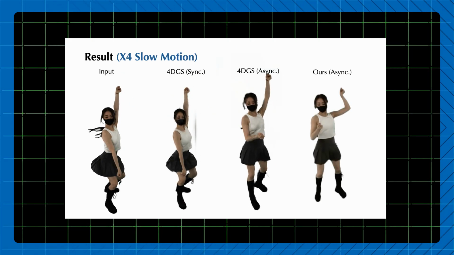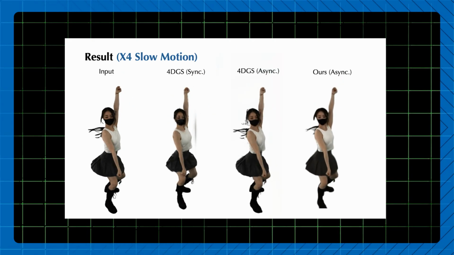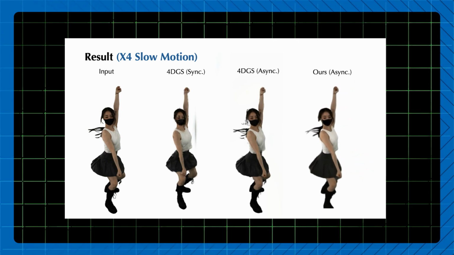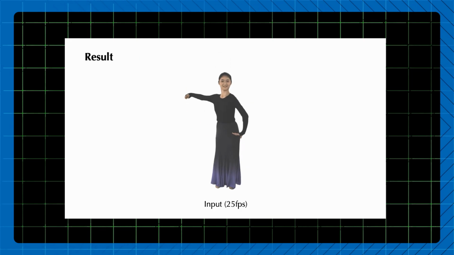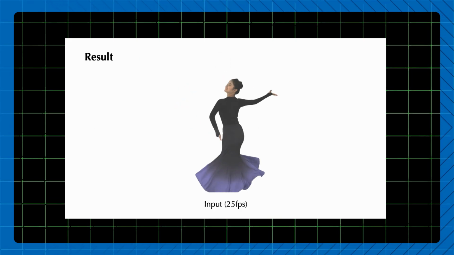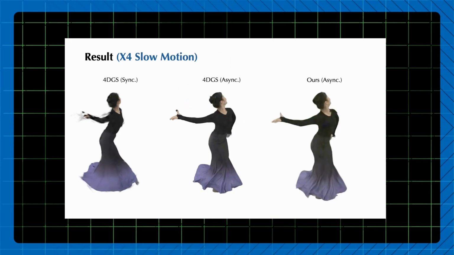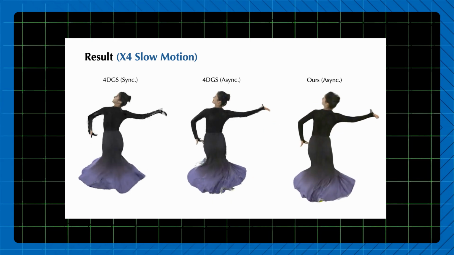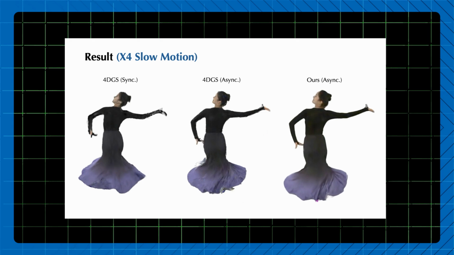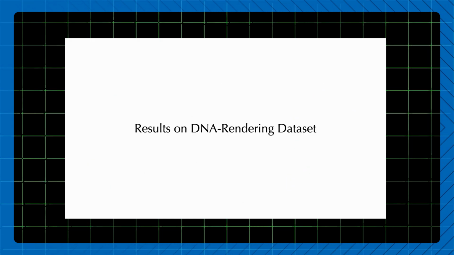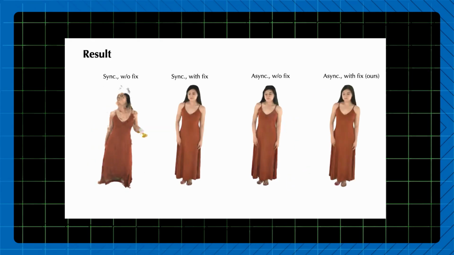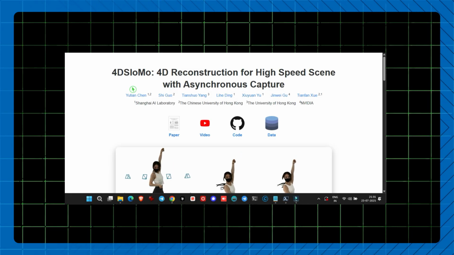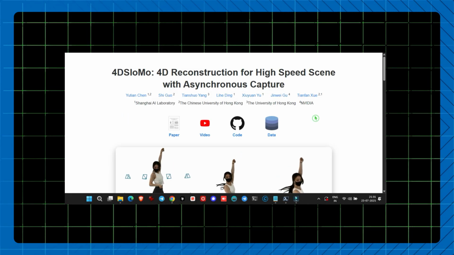The most impressive feature? This AI can generate quality of 100 to 200 frames per second without any special camera. You get footage that was previously only possible in professional studios. You can use this for sports, action scenes, experiment recordings, or simply to understand movements. Compared to older 3D video generation tools, 4D SlowMo is much smoother, sharper, and more detailed, both in frame smoothness and 3D depth. A page for it exists on GitHub, though code and data aren't available yet.